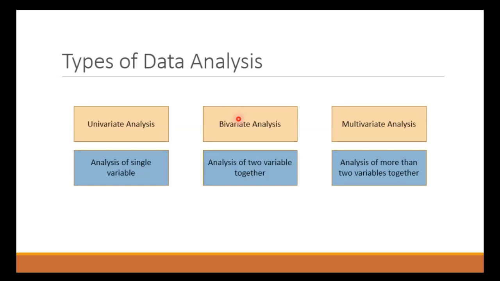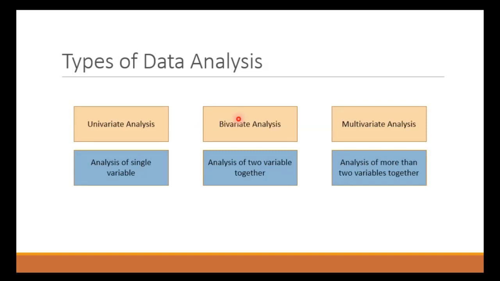Uni means single, bi means double, and multi means more than two. When we analyze a single column or single feature from our data set, it's called univariate analysis.